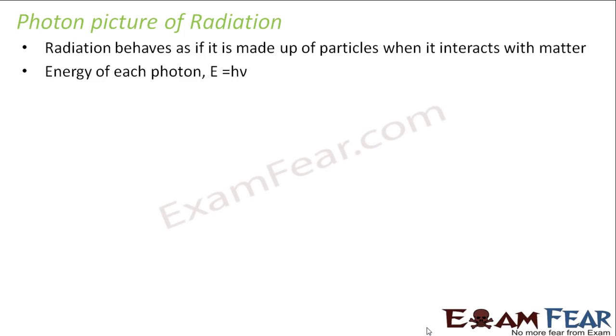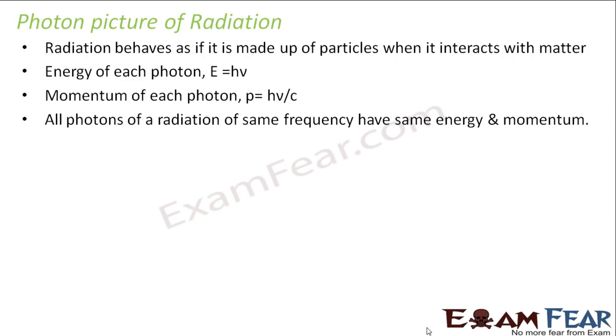Now energy of each photon is E equals h nu, where h is the Planck's constant. Momentum of each photon is E upon c, that is how we calculate momentum, which is h nu by c. All photons of a radiation of the same frequency have the same energy and momentum.